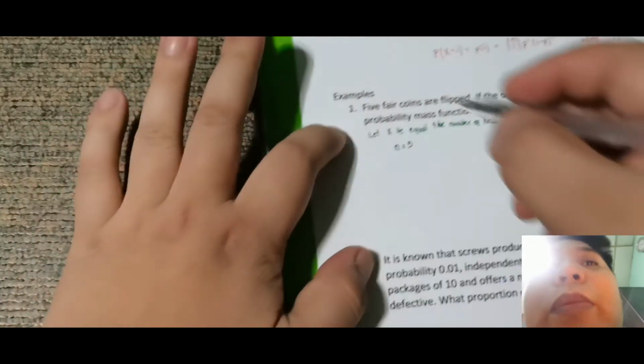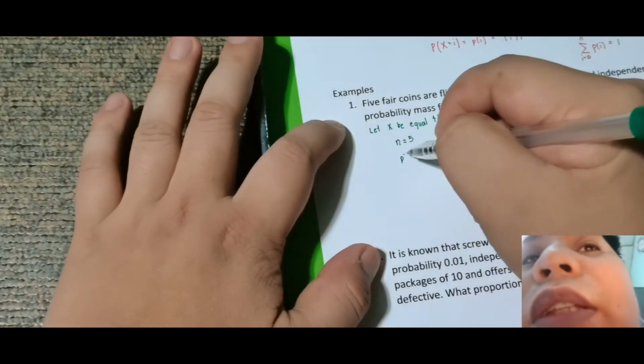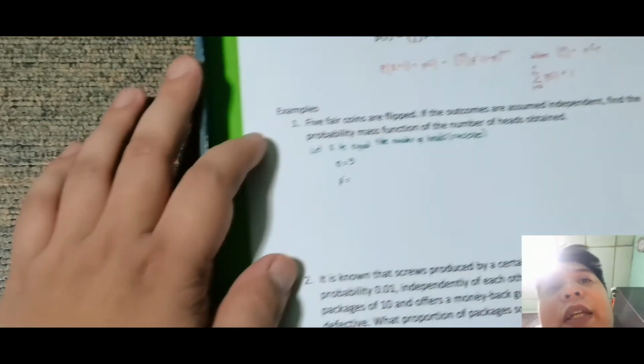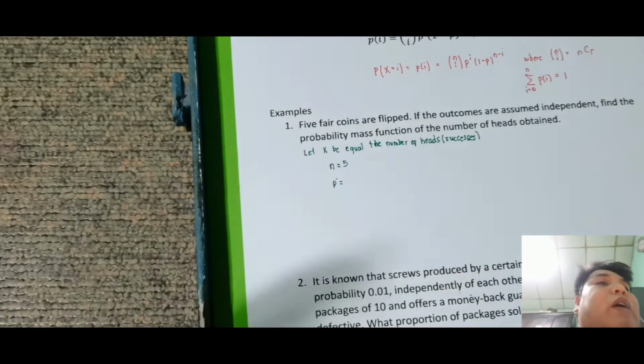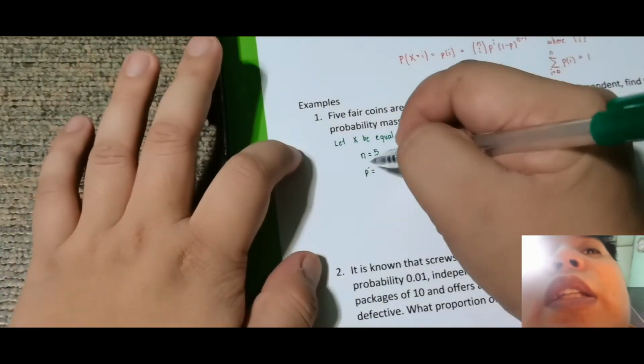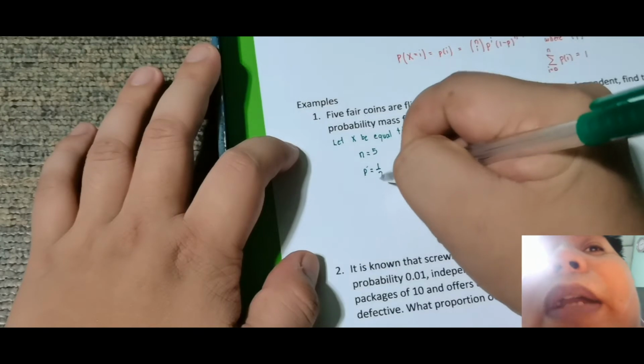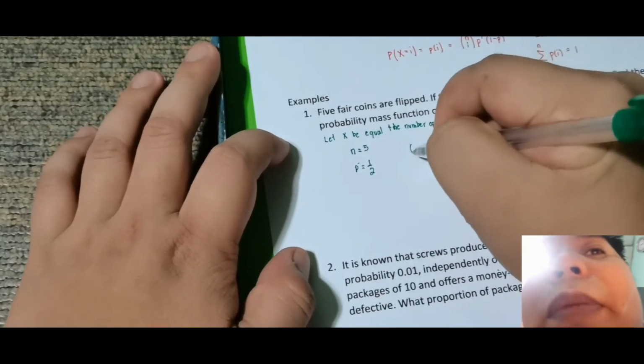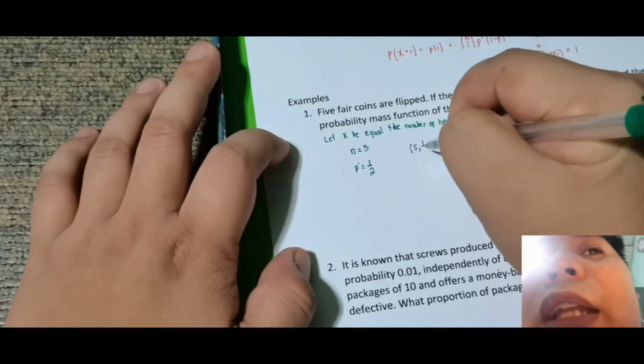Okay, now ano yung probability? Ang probability dito is equal to, ano yung p? Ano ba yung probability na makakuha ka ng head or success sa isang toss mo ng coin? Sir, 1/2 kasi meron tayong dalawang sample space, wherein head and tail, tapos yung probability na makuha ko ay head is 1/2. So meaning ang probability is just 1/2. So meaning ang parameters natin is 5, 1/2. Okay, so yan yung napaka-importante.